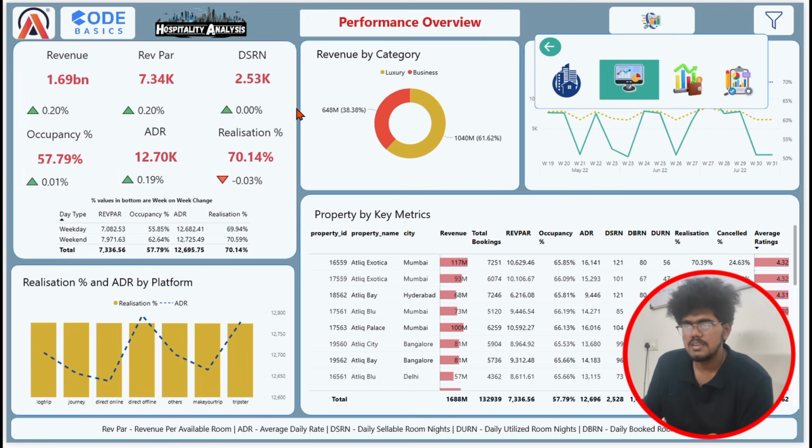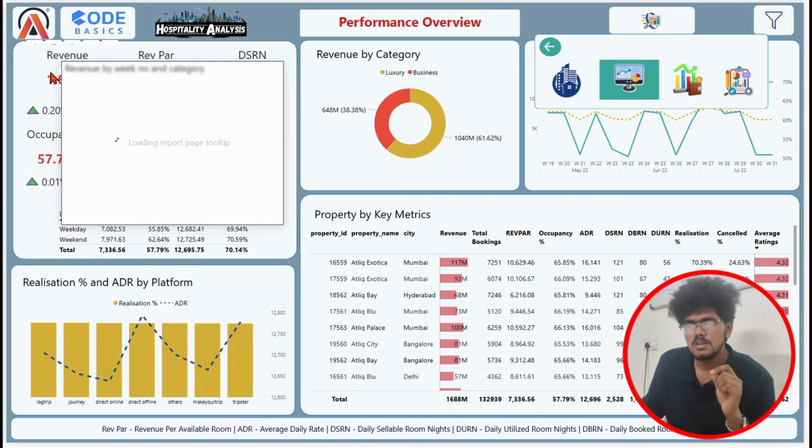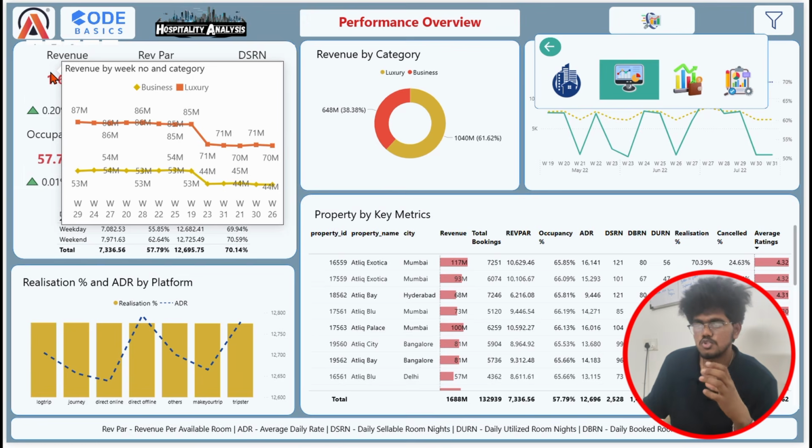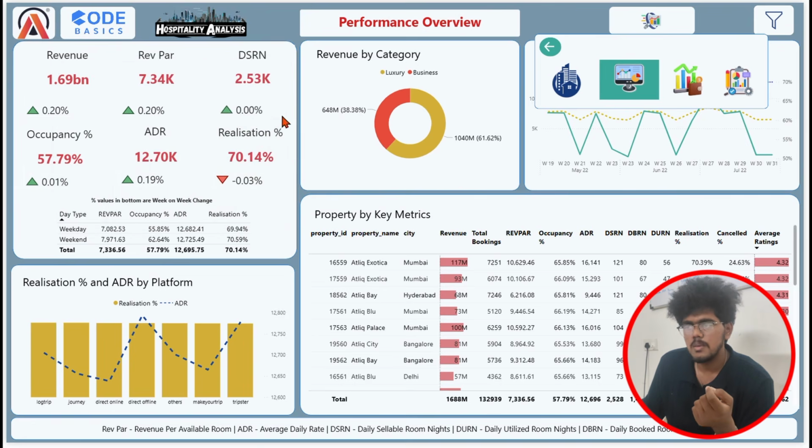I've added the KPI charts here, which give you a quick, short view about the overall performance of the company, and you can check the abbreviations below that I've used in this project. You can hover on a specific KPI chart, which helps you to load a tooltip, which is a short chart that shows you the additional details about that. You can hover on any KPI chart, and on the right, we can see the revenue by category.